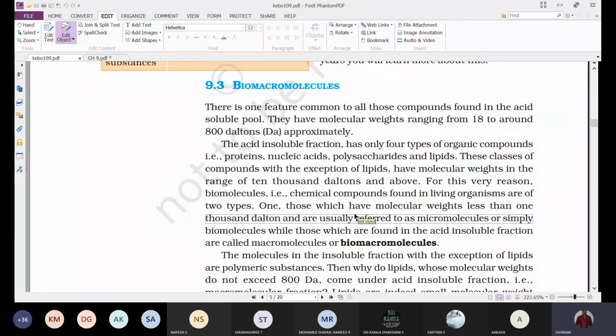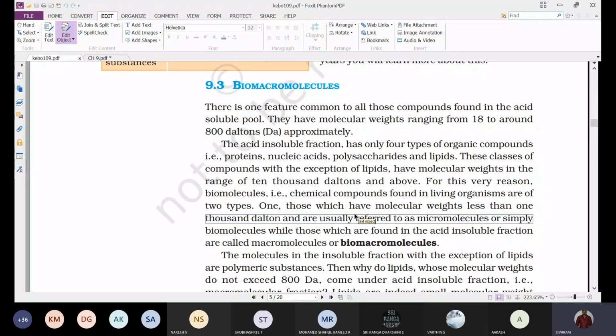There is one feature common to all these compounds found in the acid soluble pool: they have molecular weights ranging from 18 to around 800 Daltons approximately.